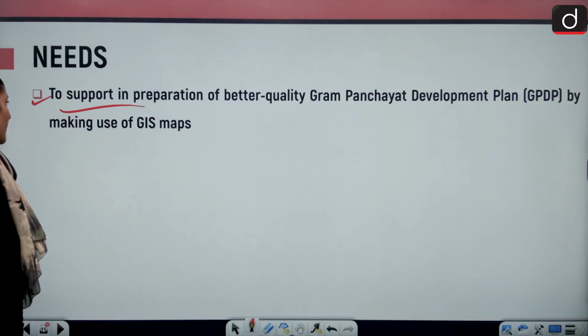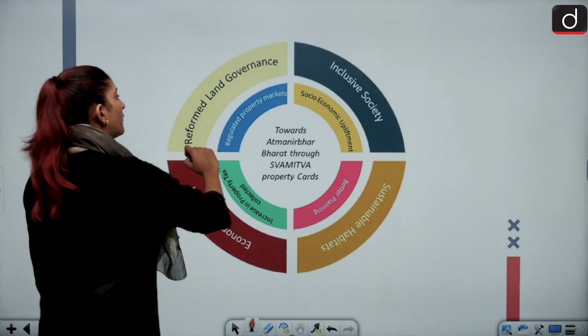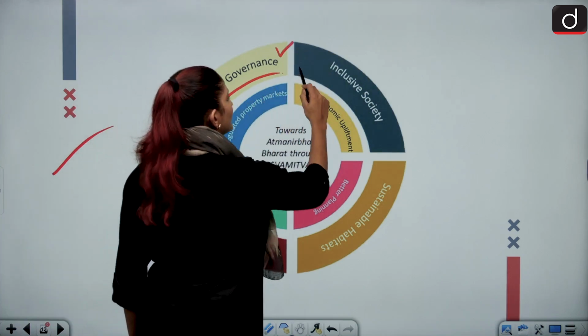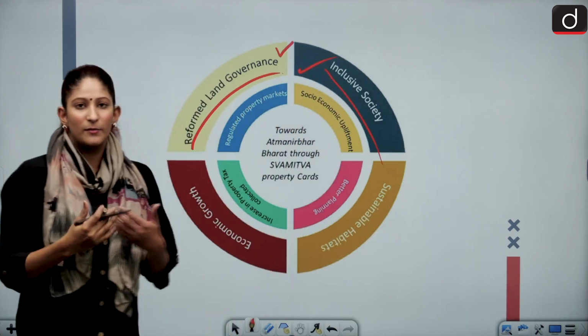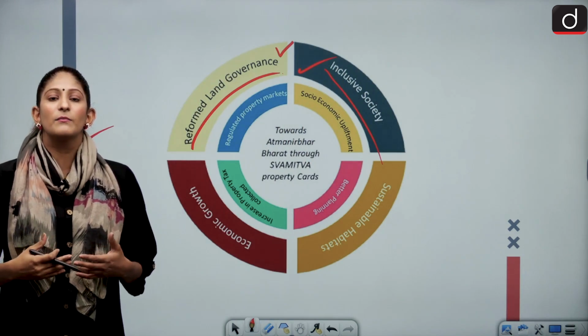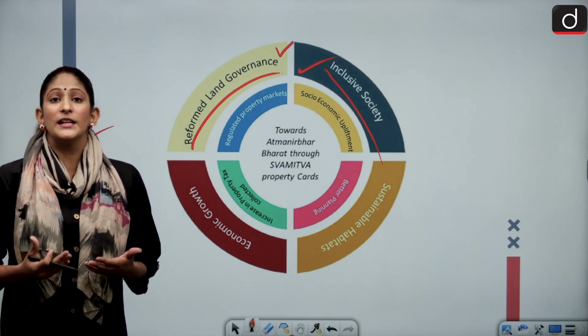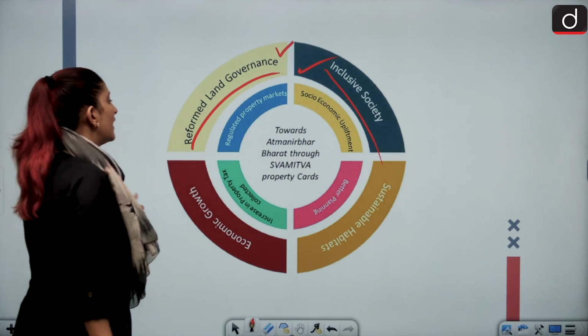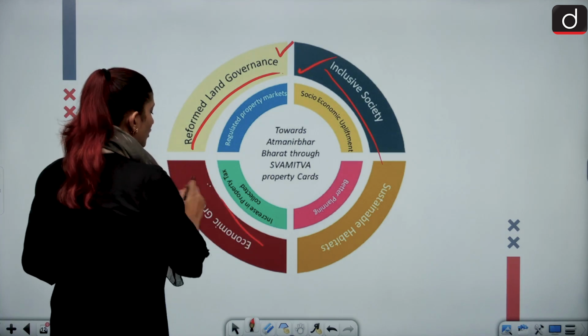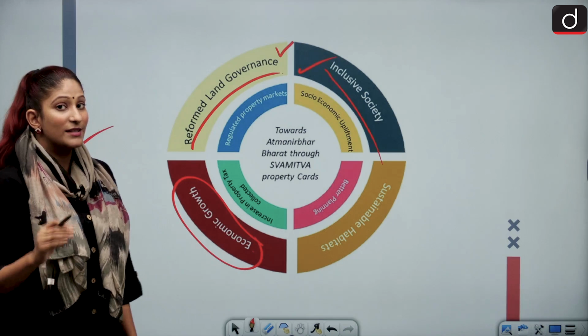Moving on, if we talk about the impact, it will of course help in reformed land governance and an inclusive society. If I am provided the property card of my own house, I will have a feeling of being socially included and economically included as well. It will be an inclusive society. Also economic growth, not only for the Panchayati Raj, but also for the property holders and the government.